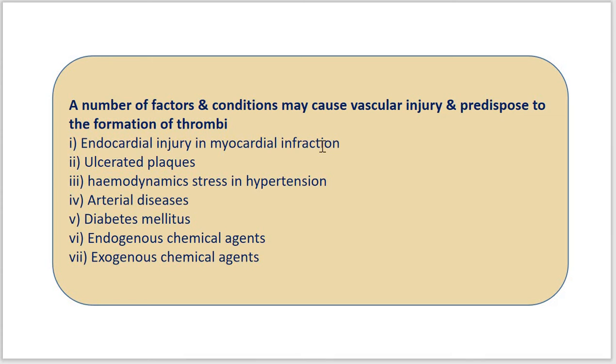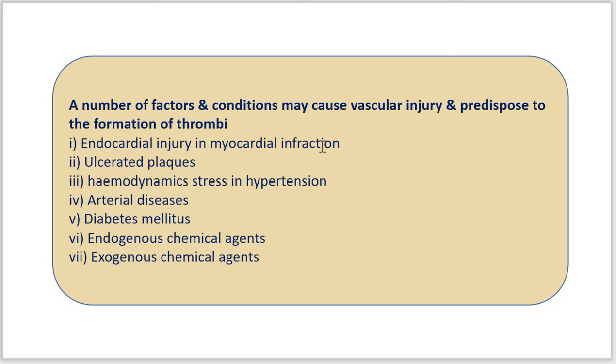Myocardial refers to the tissue of the heart, and myocardial infarction is a heart attack.